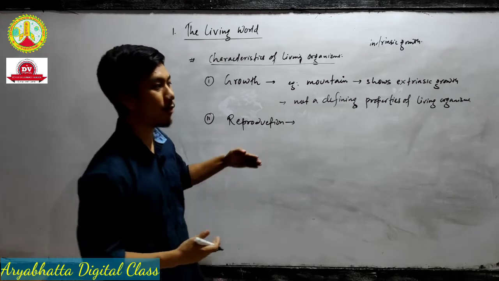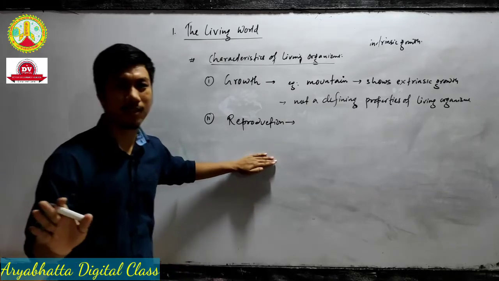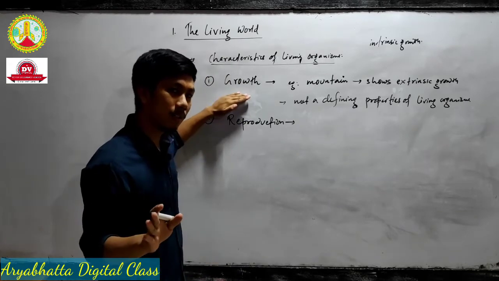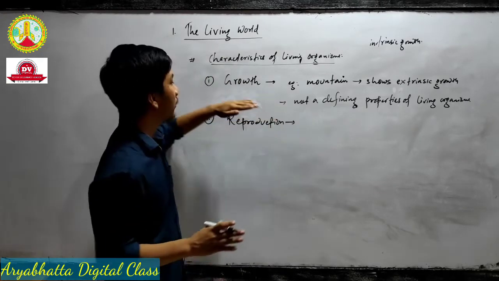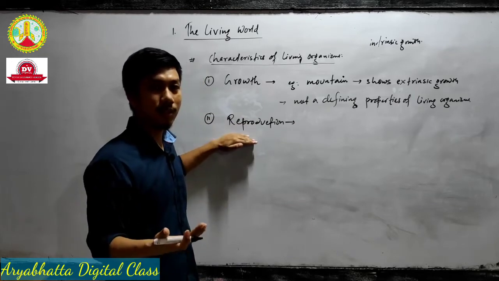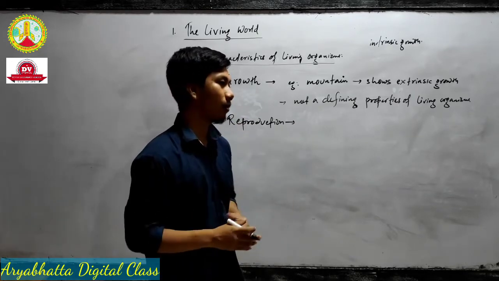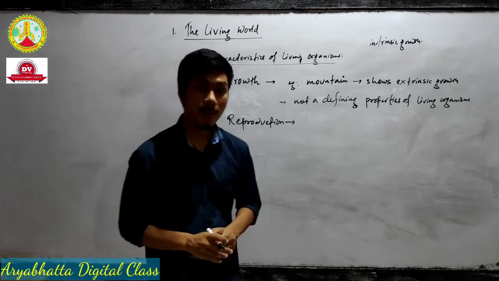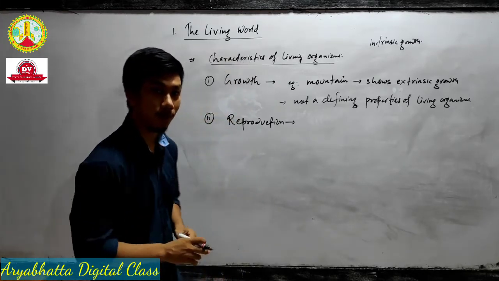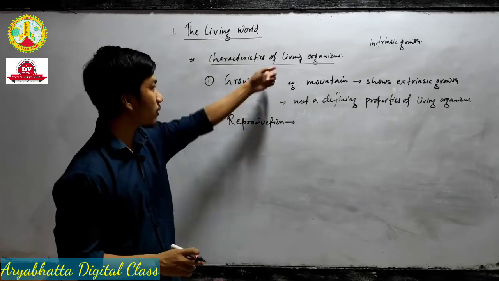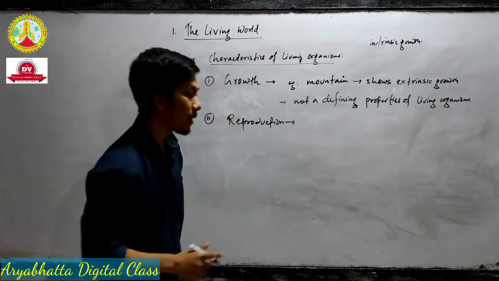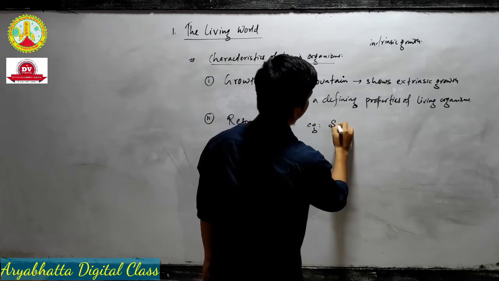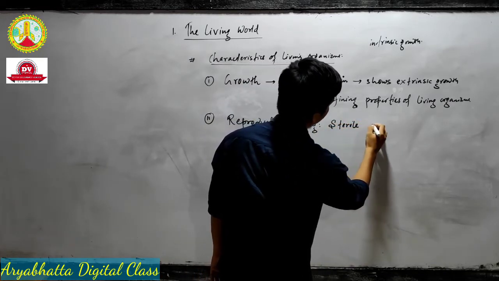But still, is there any exception, though we consider reproduction as a living characteristic? Yes, it is a living characteristic, no doubt. Growth is also a living characteristic, but it has an exception. Reproduction is also a living characteristic, but is there any exception or not? Yes, we find an exception in reproduction also. Example, sterile couple.